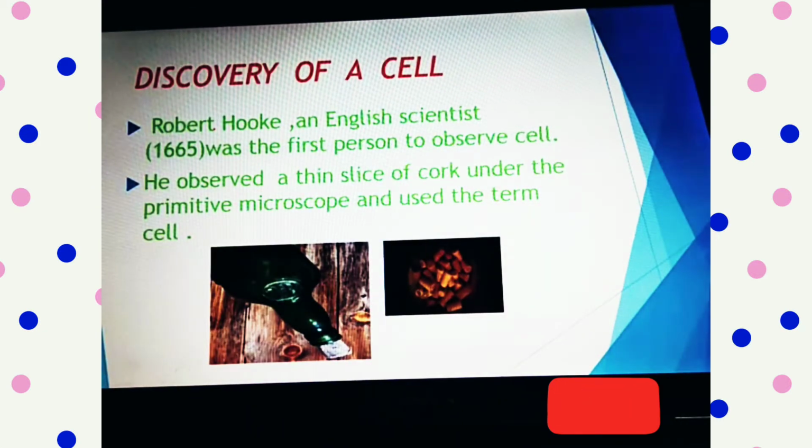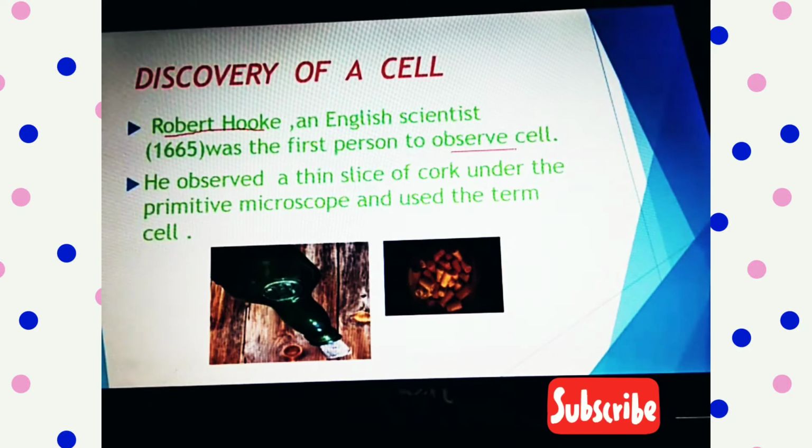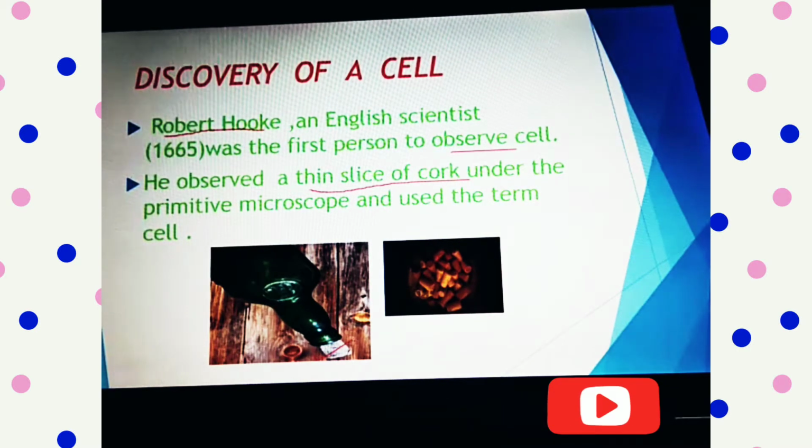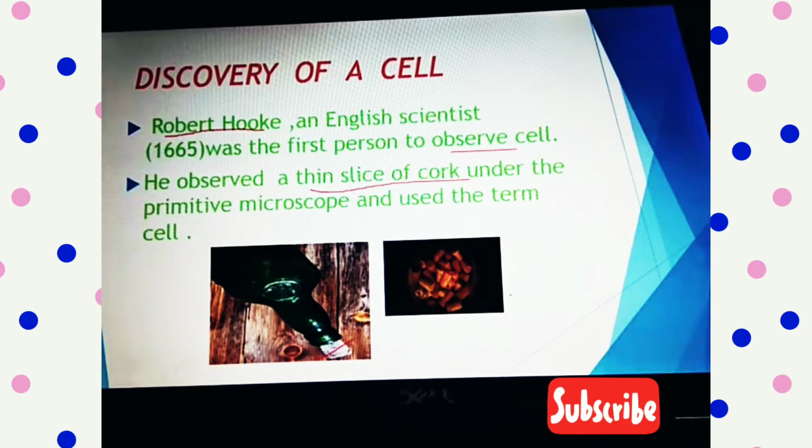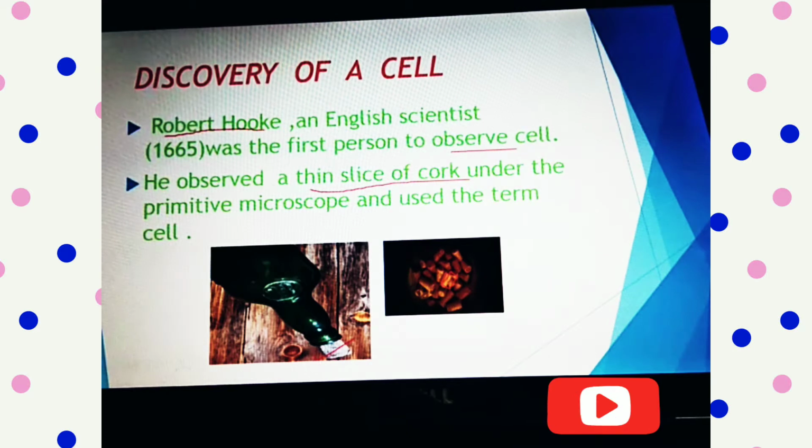Let's see the discovery of a cell, how a cell was discovered. Robert Hooke was the first scientist who discovered the cell. An English scientist, he was the first person to observe cells. He performed an experiment in which he observed a thin slice of cork. What is a cork? As you can see in these figures, the caps of the bottles like champagne or wine are referred to as cork, which is made from wood. He observed the thin slice of the cork under the primitive microscope.